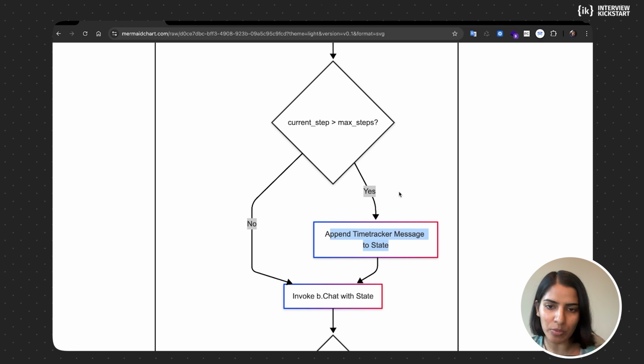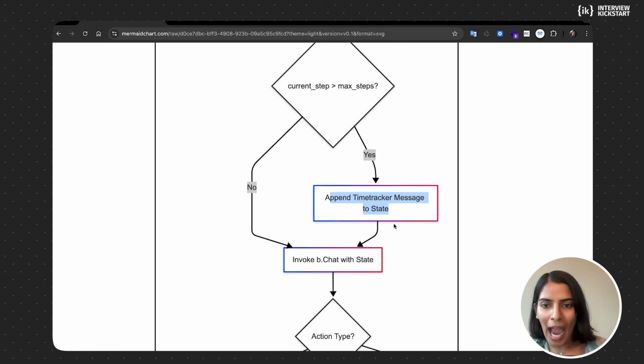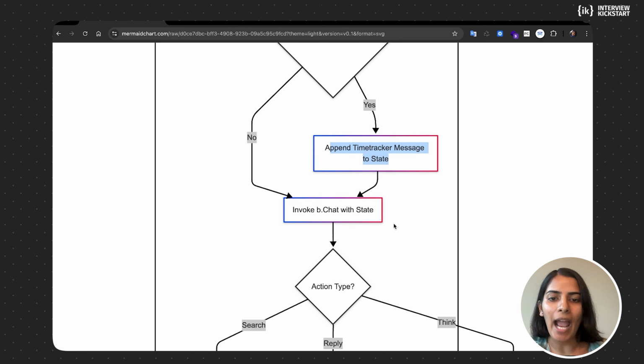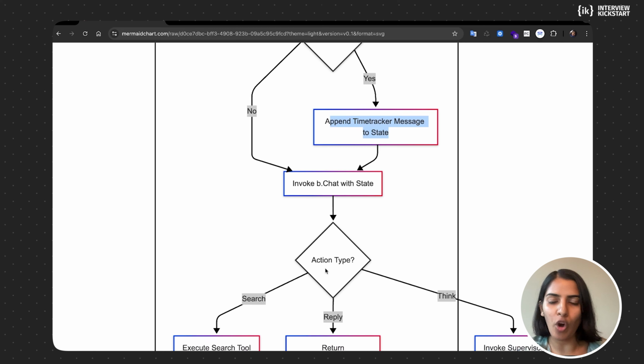The other role that is there in the system is, so one is the assistant role, the other one is the supervisor role, the third role is the time tracker role, which has been given a lot of priority. So if the current step counter is beyond the maximum steps, the time tracker role would add a message to the state, which is shared among all these different roles. And what that message would say is, we are beyond the number of steps, it's time to reply to the user. If it's not, it would go through the normal steps.